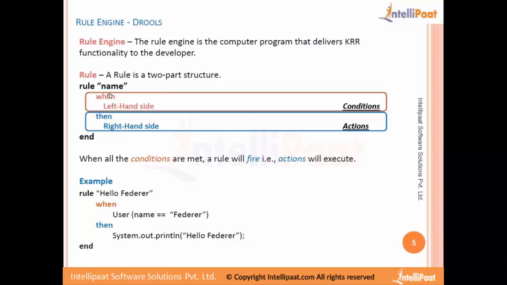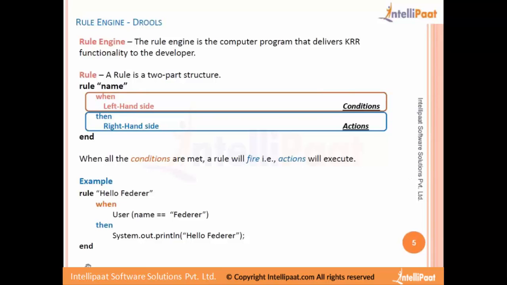The left hand side is the condition, and the right hand side is the action or outcome, whatever should be taken when the left hand side is satisfied. "When" is a keyword, "then" is a keyword, and there is an "end" that we should put. So this is the simple rule structure, and when all the conditions are met, the rule will fire and some actions will be executed.